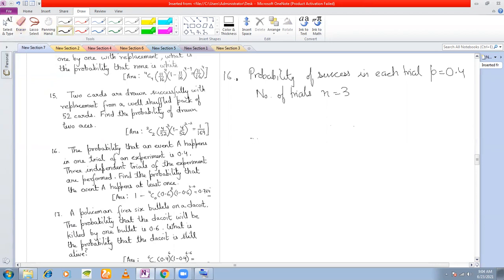If you see the question, the probability that the event A happens, this part will give our success. Event A happens, so we define success as event A occurs in each trial, right? And how many have they said? It occurs at least once. At least once means that this will give us our R, right? If I'm defining event A occurring as my success, then the event A can occur at least once in how many ways?